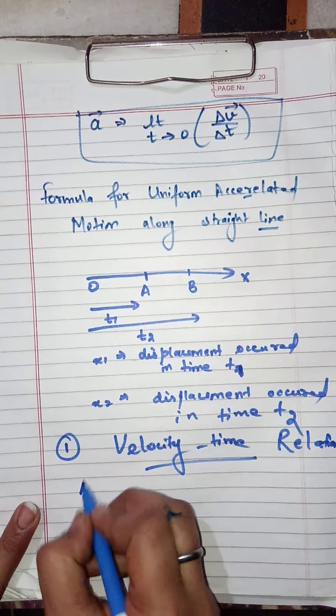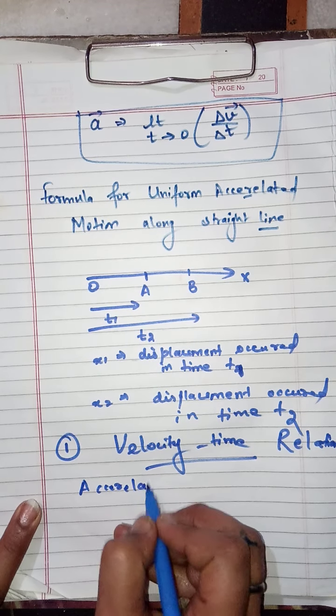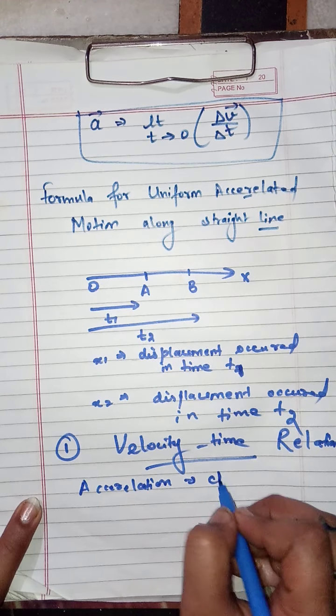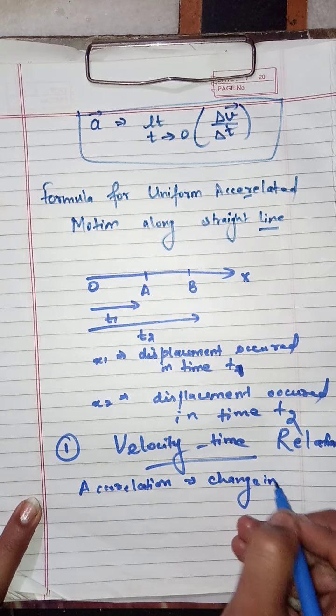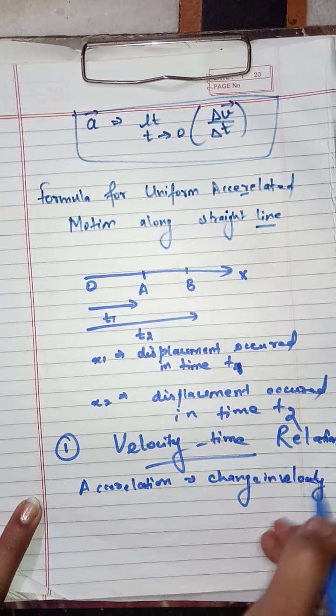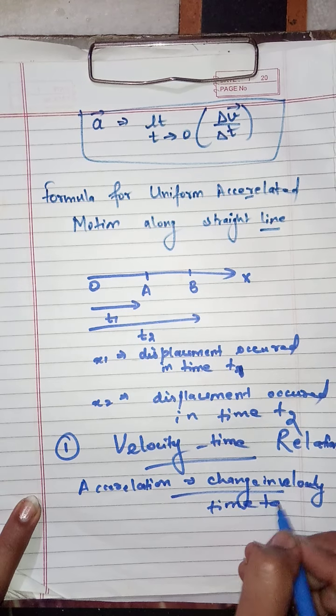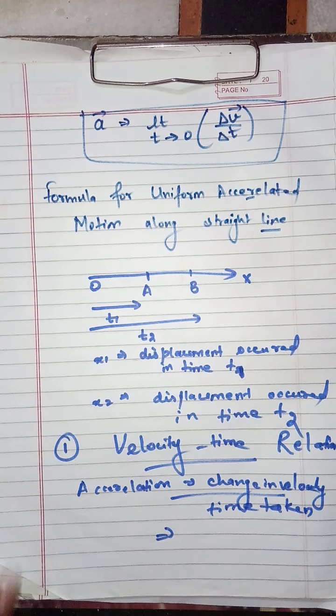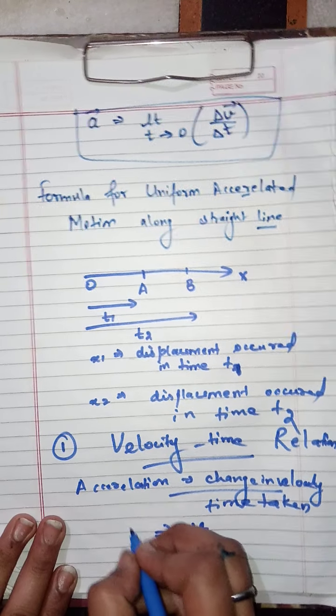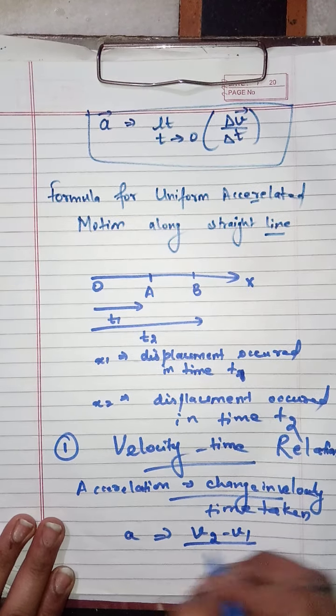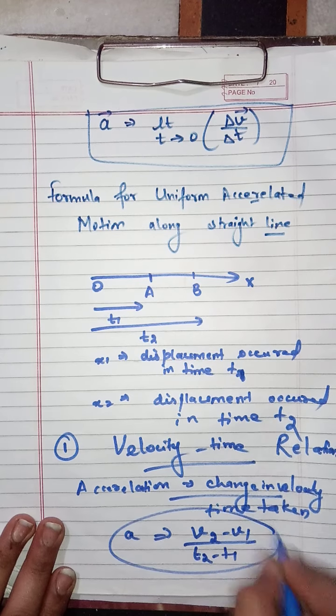As we know, acceleration is given by the ratio of change in velocity and the time taken. Therefore, a is equal to v2 minus v1 by t2 minus t1.